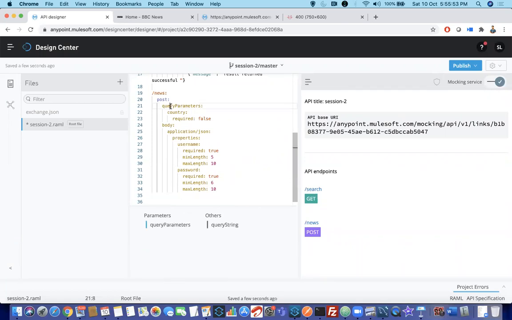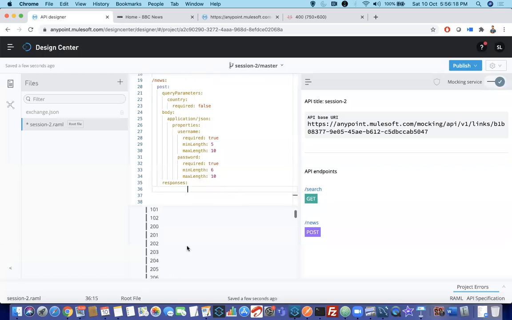So you are passing for this particular news. If you want to get news, you have to pass the request in query parameters as well as body. Now my request is completed. After the request, what is that? Responses. You can see responses, which should be on the same line where the requests are made. Click on this. Again, you can give 200 or 201, your wish. Though it is not the correct way, getting news is generally 200, but still, to show you the differences, I am using 201.